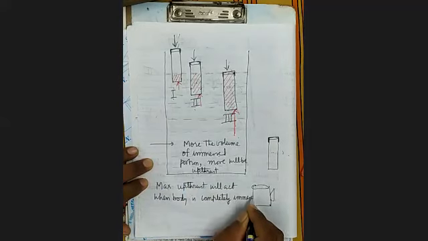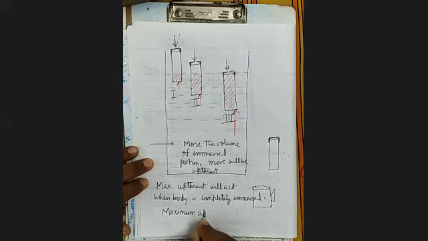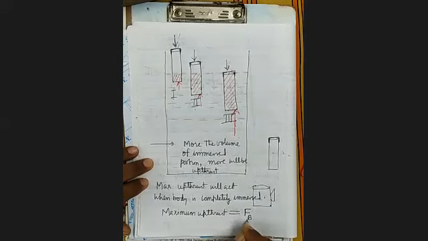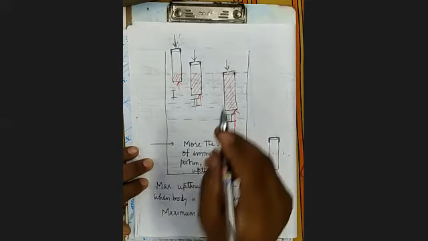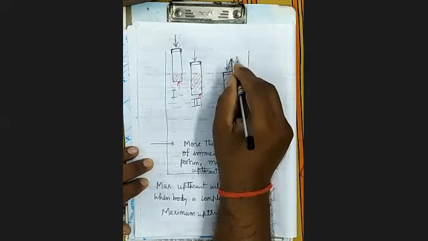When the body is completely immersed, then in that case maximum upthrust will act, and maximum upthrust we represent by the symbol F dash B. It is clear? Now see here. Here upthrust is F dash B.